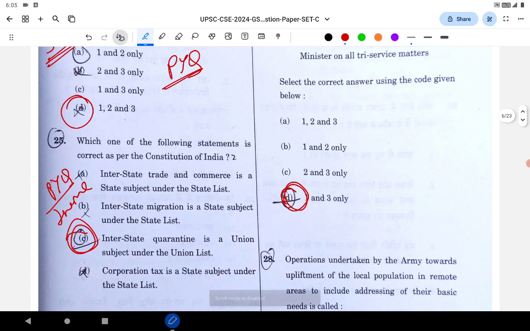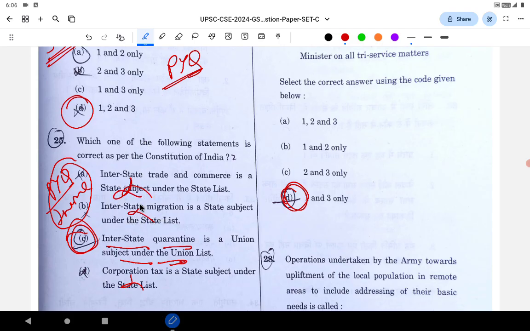Next question is regarding the state list and the union list. See, though this question is tough, whatever they have asked is one of the very important UPSC themes. Normally they ask about education, health, agriculture, interstate trade, and which one of those is a state subject or a union subject. In this case, they've asked regarding interstate quarantine, which is a union subject under the union list. All other three are correct. And if you know even the others: interstate trade is a state list? Can interstate trade be a state list? No, it is a union list. This statement is wrong.